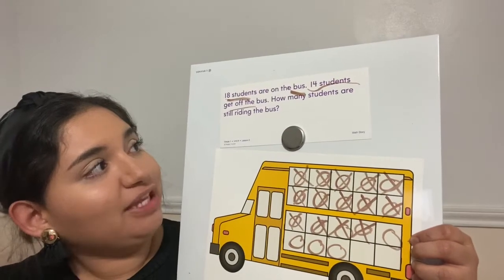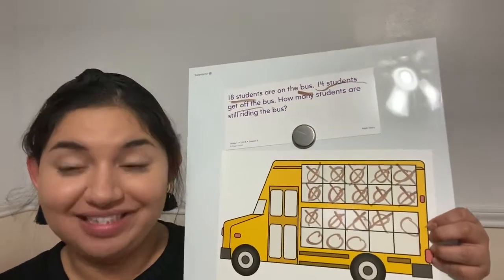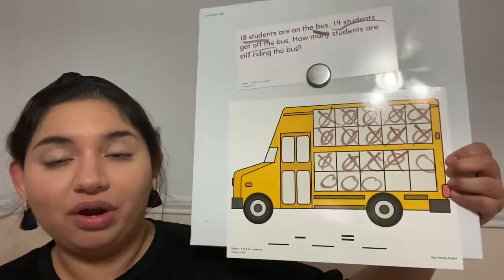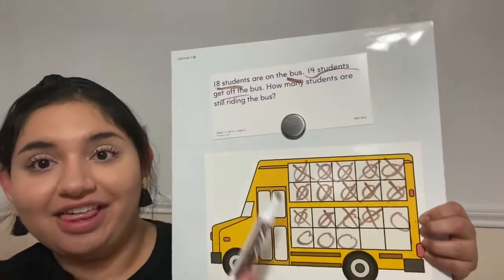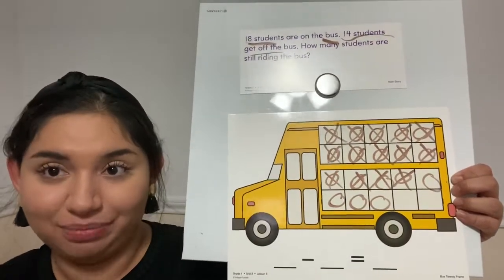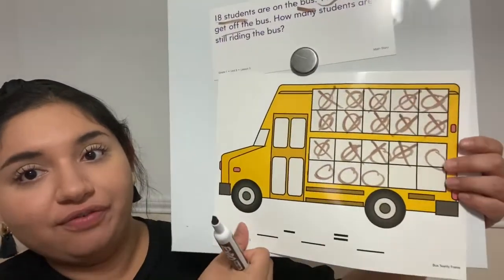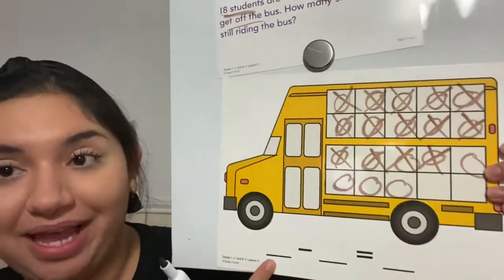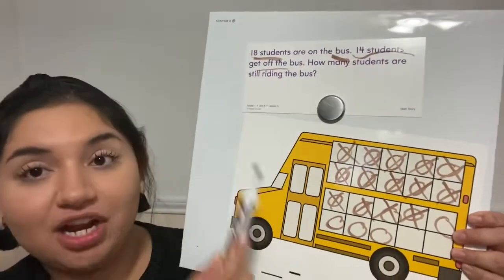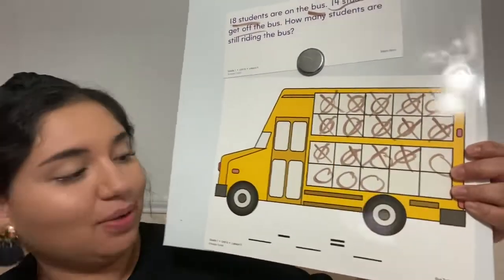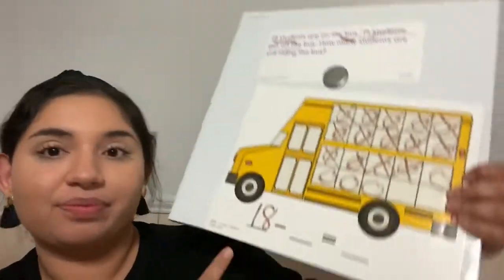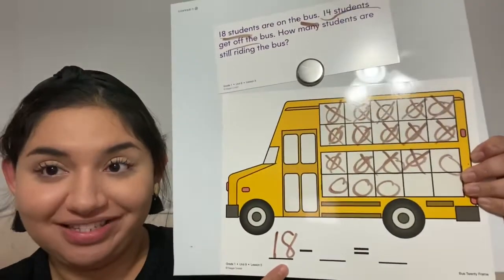So we only have 4 students still riding the bus. Now we're going to turn this into a subtraction problem. The first number that we write in the blank is the number that we started out with. We started out with 18 students, so I'm going to write that in the first blank. There's my number 18.